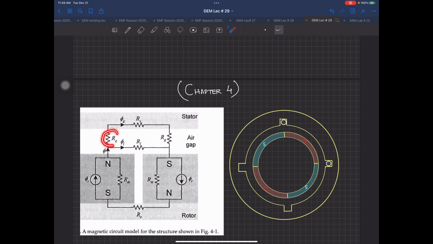Then I have RG, the reluctance of the air gap, because the flux will pass through this RG and then pass through the stator. This is called RS, the reluctance of the stator. Afterwards it comes back through this RG and again goes back into the south pole. In the south pole you again have the same thing: a current flowing, an Rm, and inside here is the rotor, because when the flux lines come back from the stator, they have to flow back through here. Now this is not going to be a solid core inside.